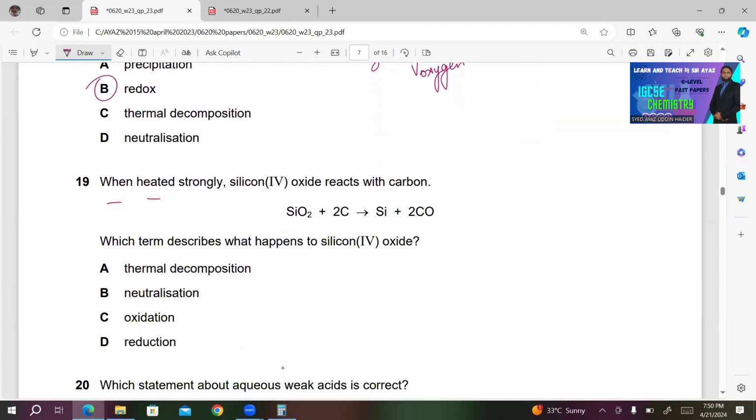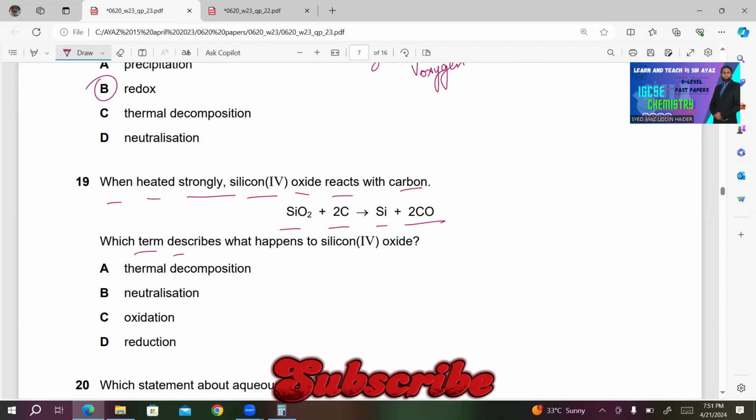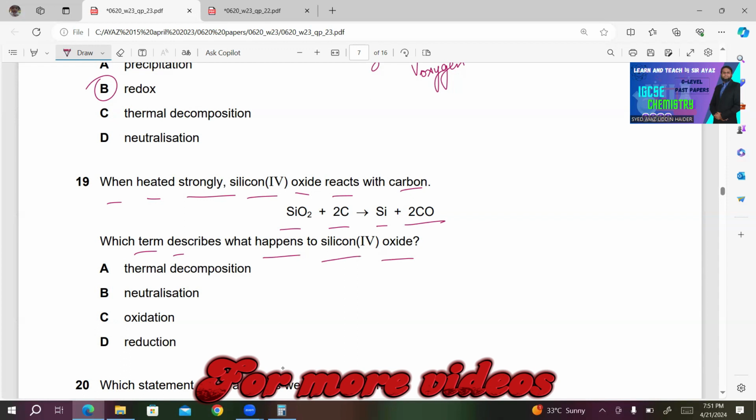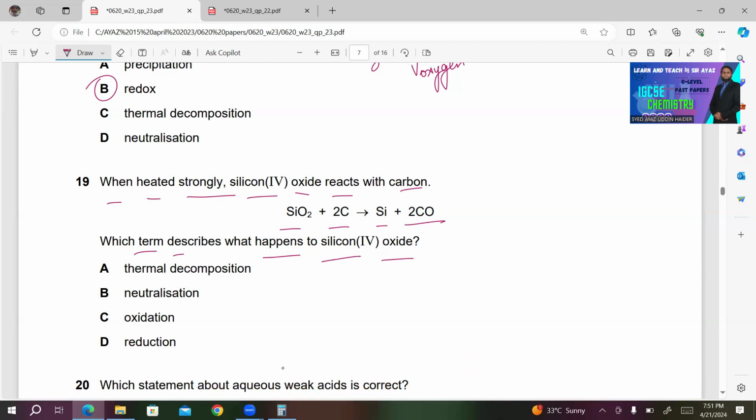19. When heated strongly, silicon(IV) oxide reacts with carbon. This is the reaction: SiO2 plus 2C gives Si plus 2CO. Which term describes what happens to silicon(IV) oxide? If you look at this reaction, silicon(IV) oxide has lost oxygen.